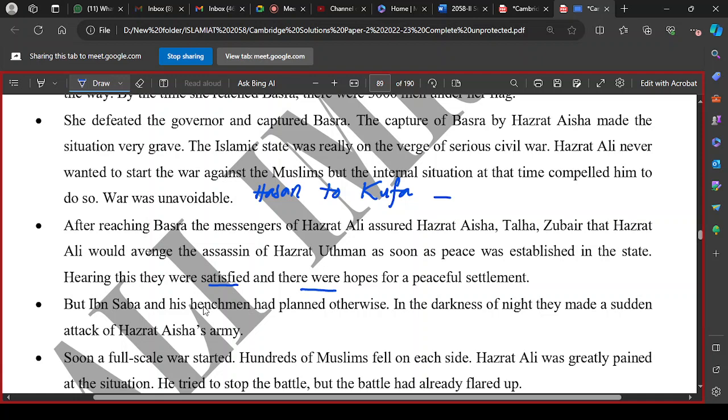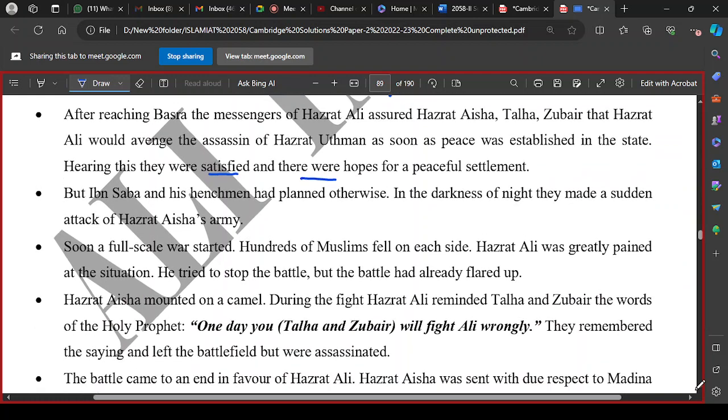So the peace talks were successful, but at night there was an attack on the forces of Hazrat Aisha, and her forces thought that they had been cheated on the basis of the peace settlement, and a full-scale war started, which resulted in the loss of so many thousands of people. Thousands of people died.